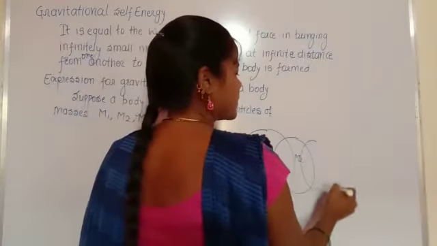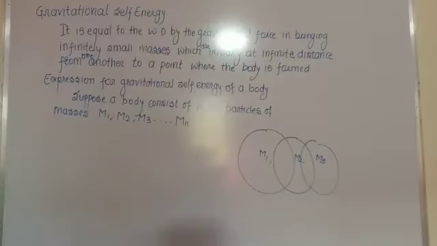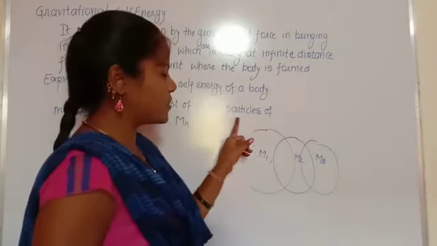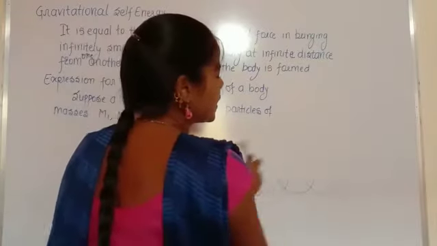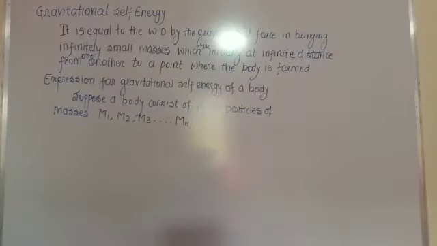Then again this is M3. Each particle is situated in the gravitational field of another particle.